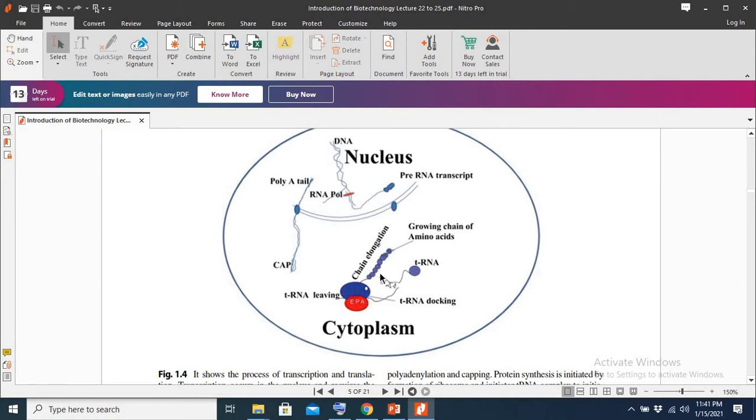So just assume that your body is synthesizing one protein, that is insulin. Here we are taking an example of how we can apply biotechnology and genetic engineering for the production of one protein, the insulin hormone. The situation is that a patient is diabetic and does not have the ability to synthesize the protein in his body in adequate amount.